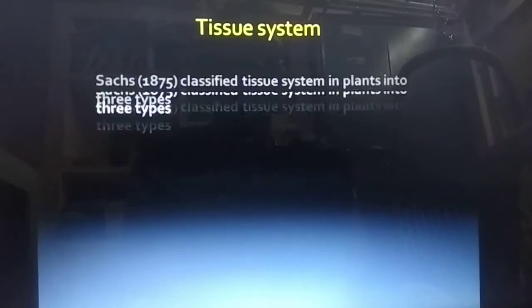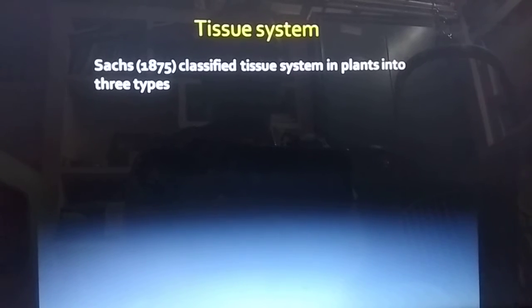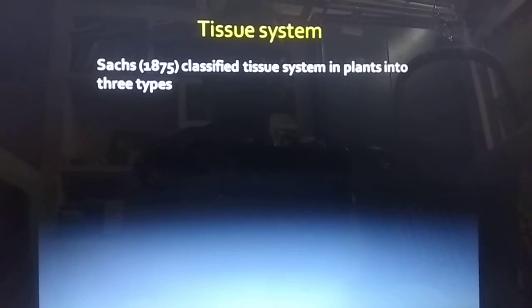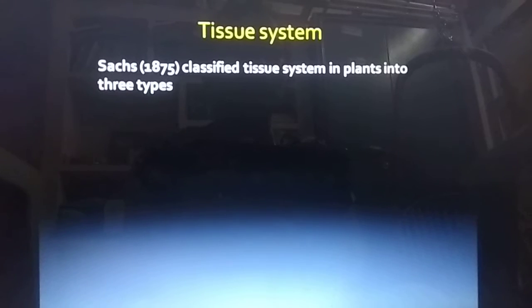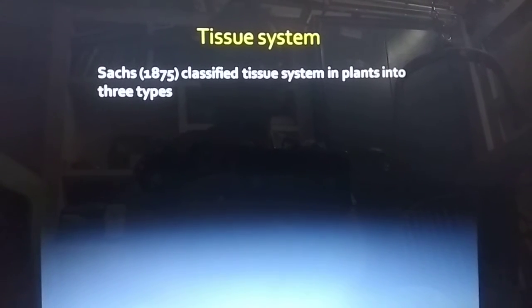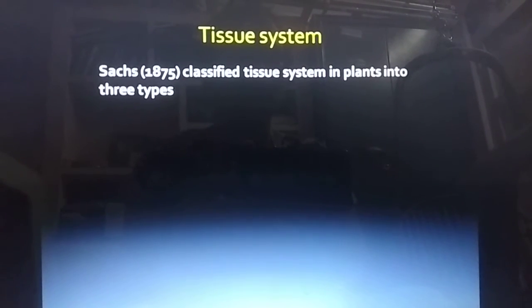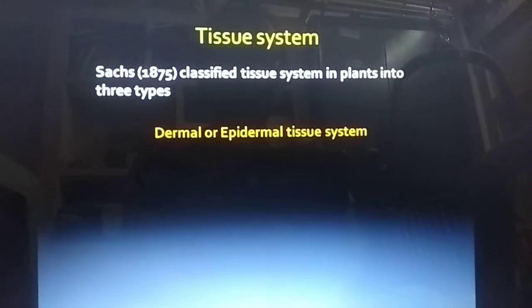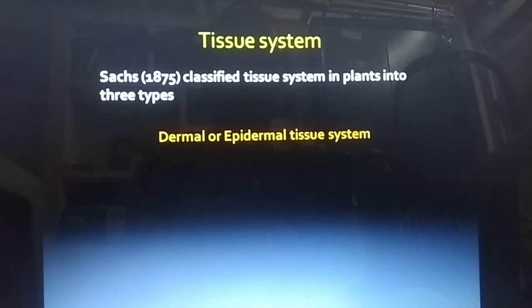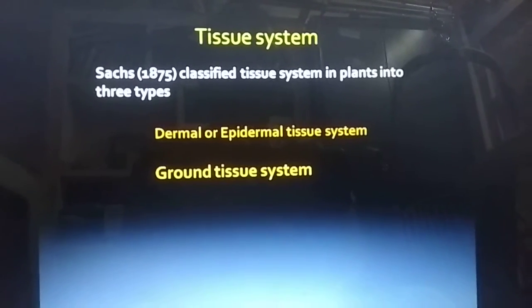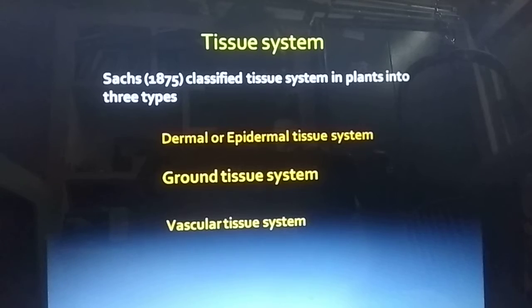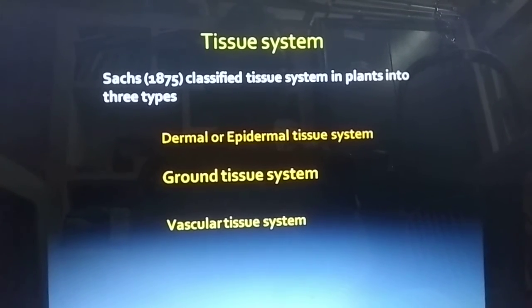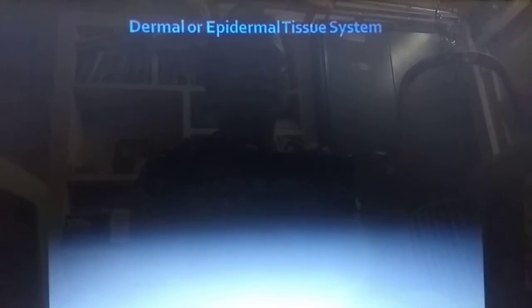Next, tissue system. Sachs in 1875 classified the tissue system in plants into three types. Sachs is a scientist. He classified the tissue system into three types. They are, first one, dermal or epidermal tissue system. Second one, ground tissue system. Third one, vascular tissue system. First we are going to see dermal or epidermal tissue system.